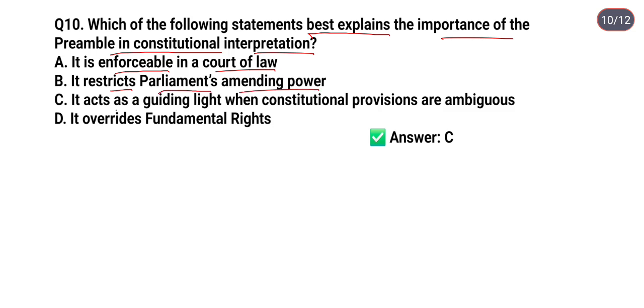Option C, it acts as a guiding light when constitutional provisions are ambiguous. Option D, it overrides fundamental rights. So the correct answer is option C. It means it acts as a guiding light when constitutional provisions are ambiguous. So option C is correct.